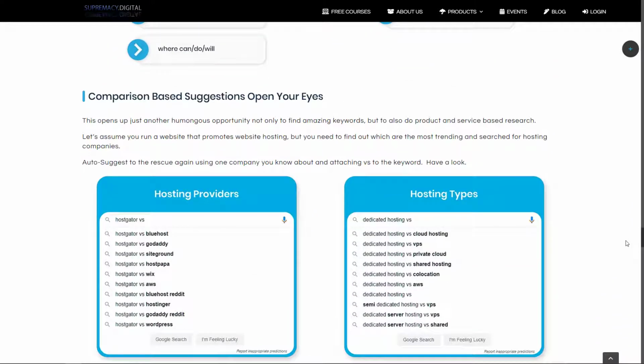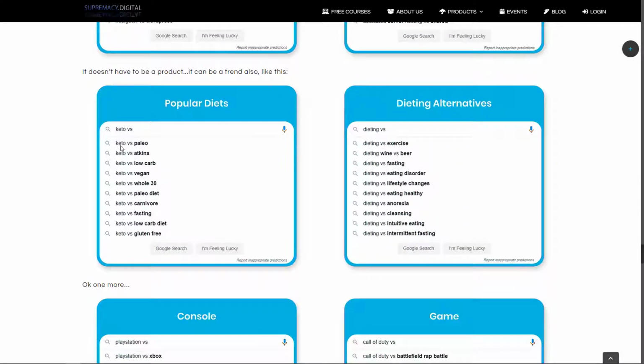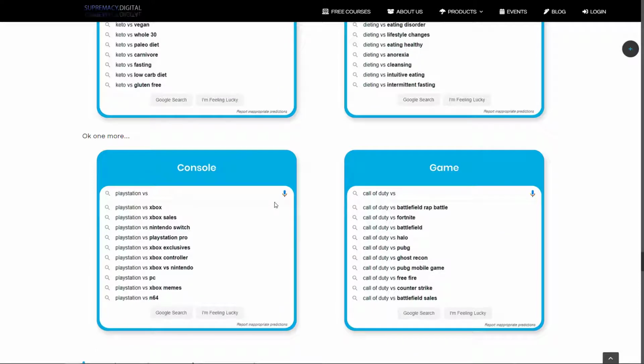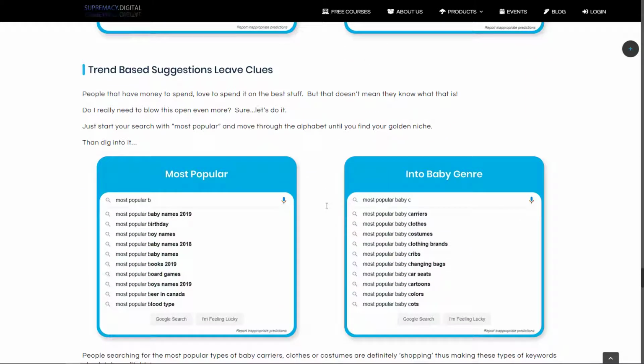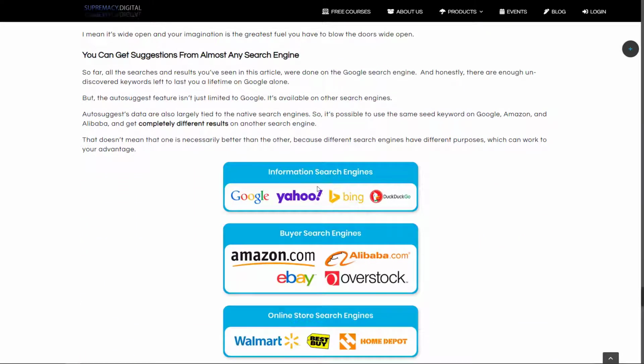We even covered some popular comparison-based methods such as hosting providers, like HostGator versus, and let AutoSuggest finish it for you, or dedicated hosting versus, or popular diets, like keto versus, dieting versus, PlayStation versus, Call of Duty versus. We even talked about trends-based suggestions and getting clues on what types of keywords are popular right now. So most popular, and then the letter B, so baby names, birthday, boy names, most popular seed, baby carriers, baby clothes, baby costumes. And we also showed you how you can get AutoSuggest on a bunch of different search engines.